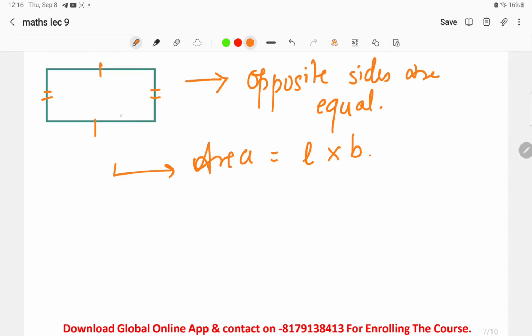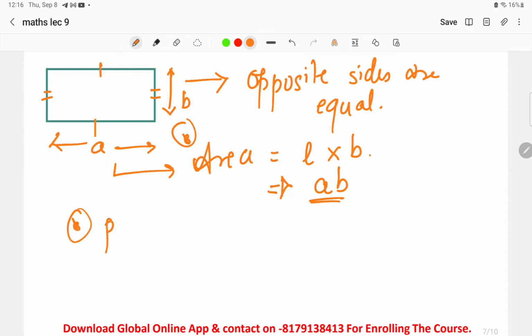If we consider this side as A and this side as B, what will we take as the area? Area is equal to AB, right? So this is how we take length into breadth. This is all about the area of the rectangle. Now the perimeter of the rectangle.